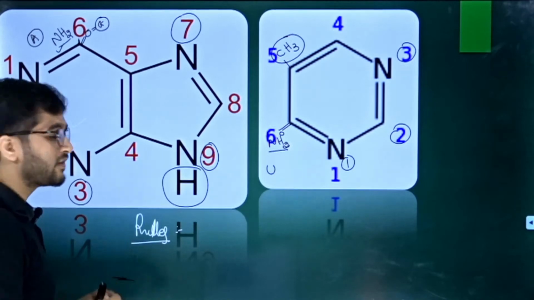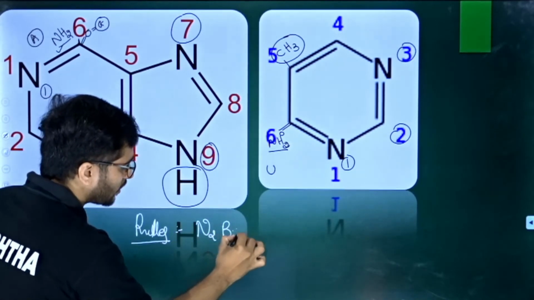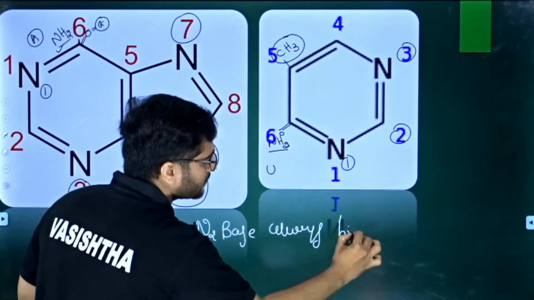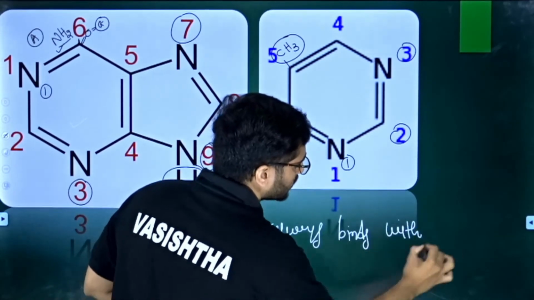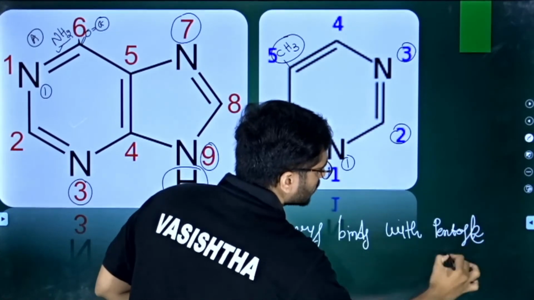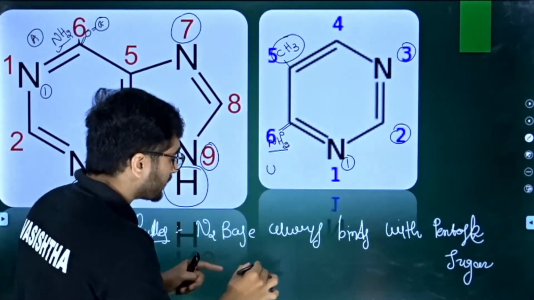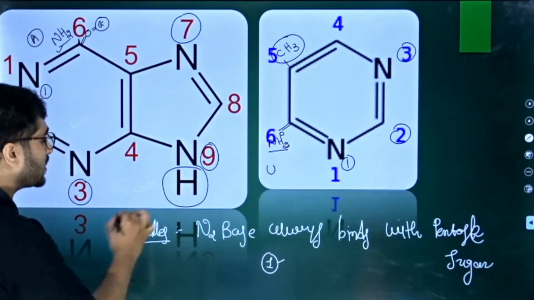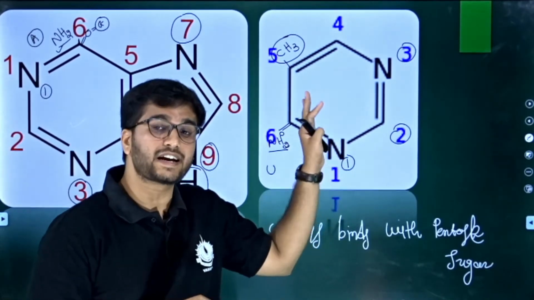See, what rule do we have? The nitrogen base always binds with the pentose sugar. But from where? There is the first carbon of the sugar, and the ninth nitrogen of a purine and the third nitrogen of a pyrimidine.